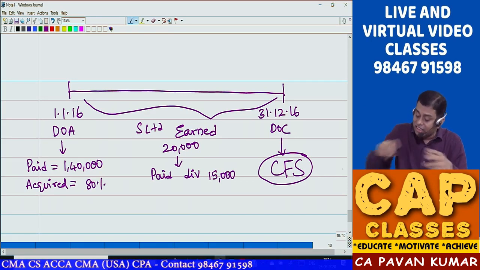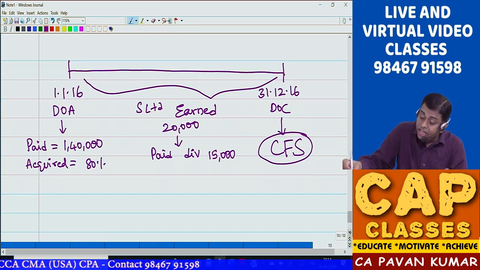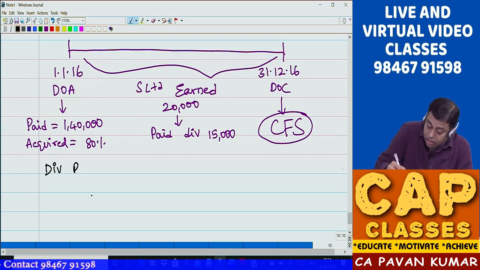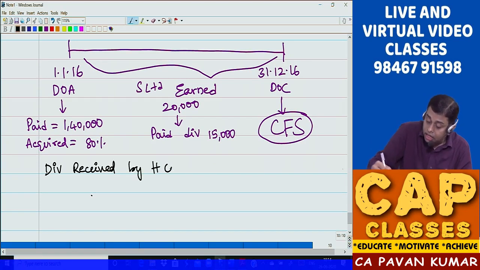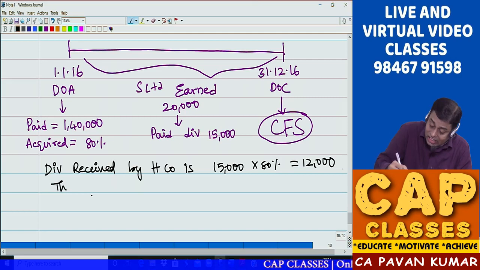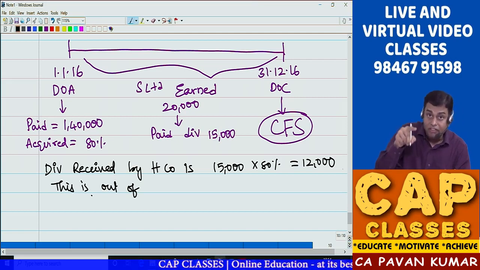So the dividend received by the holding company is 15,000 into 80%, that is equal to 12,000. Is this out of pre-acquisition profit?